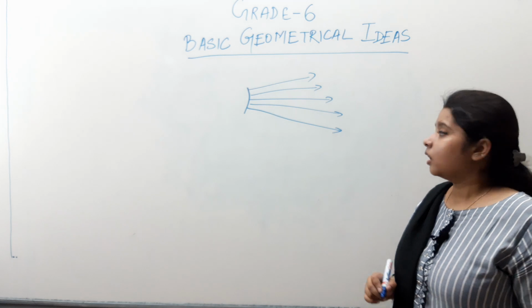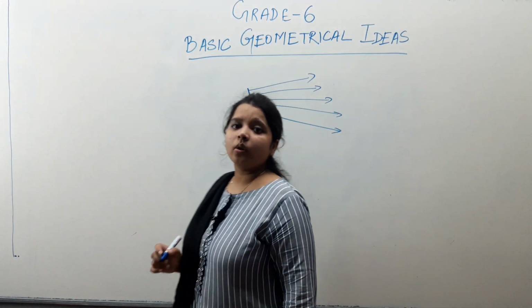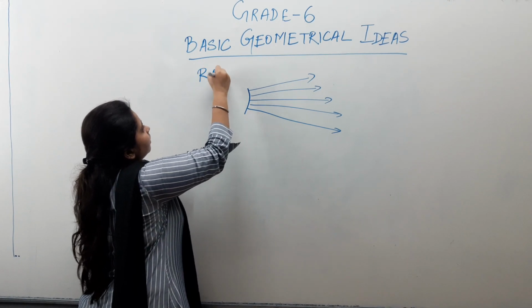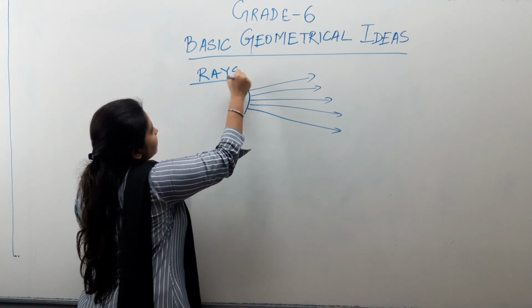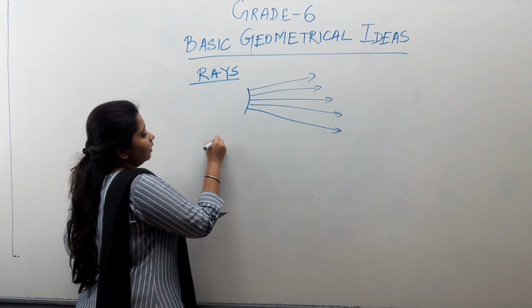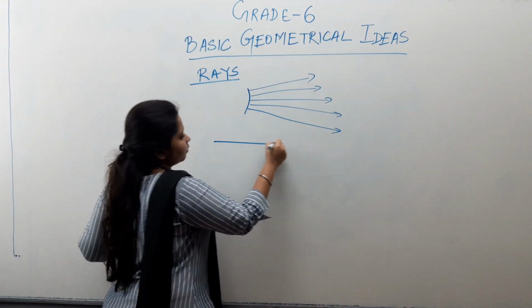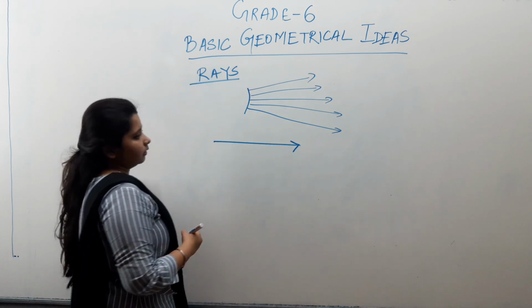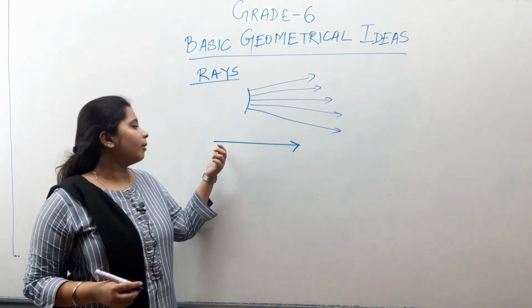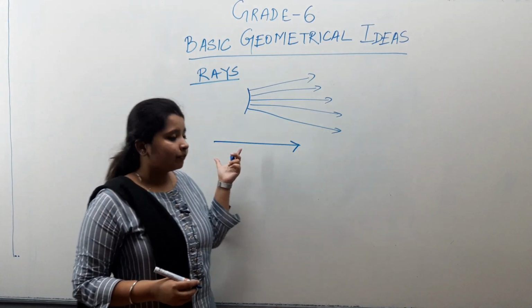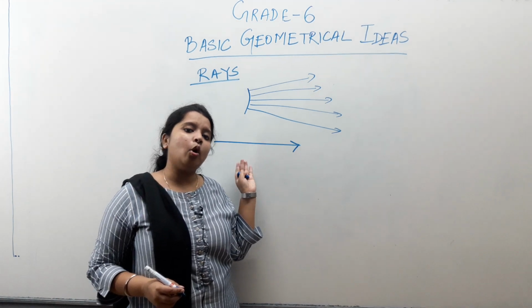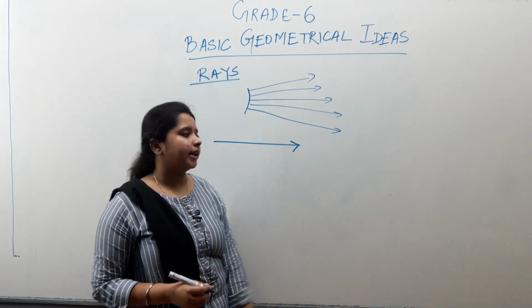That means these are also a type of line. These are called rays. What are rays? Rays are lines which have only one endpoint. They begin from a point, but they do not end anywhere. They go on indefinitely in the forward direction.